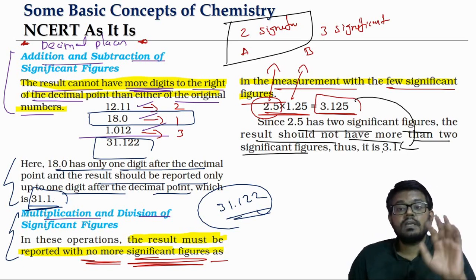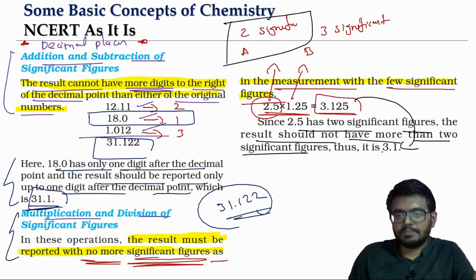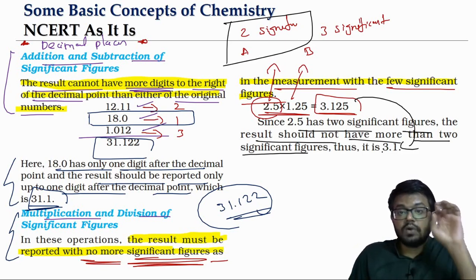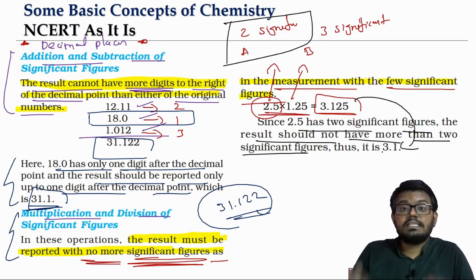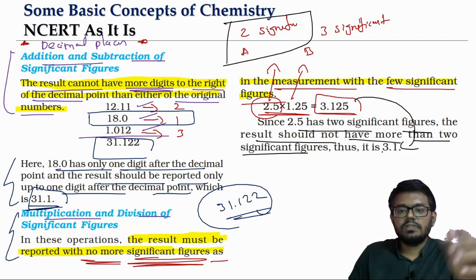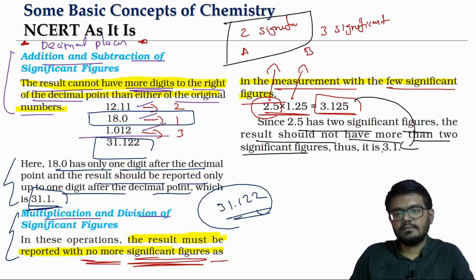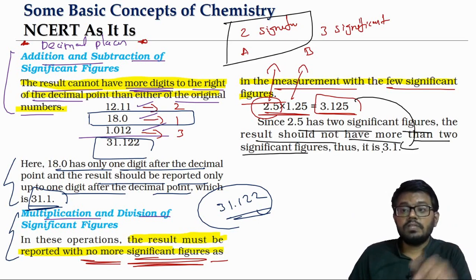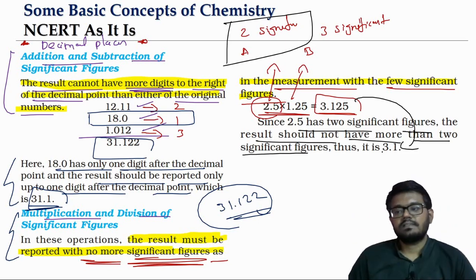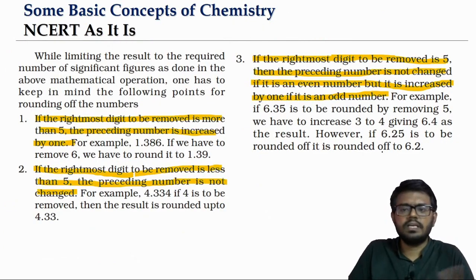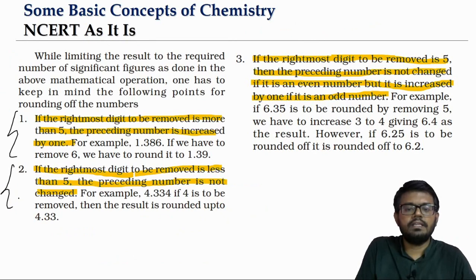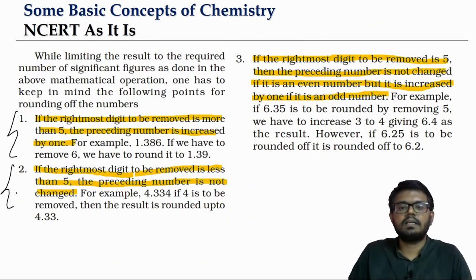If it is about addition subtraction, the rounding off is based on the decimal places. If it is about multiplication division, the rounding off is based upon the significant figures. Addition subtraction, we choose the least number of decimal places. Multiplication division, we choose the least number of significant figures and then round it off. Let's see what the rules for the rounding off are. I am sure we are aware of it from the lower standard. This is part of the basic math.